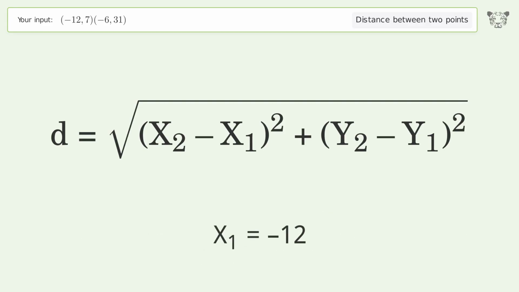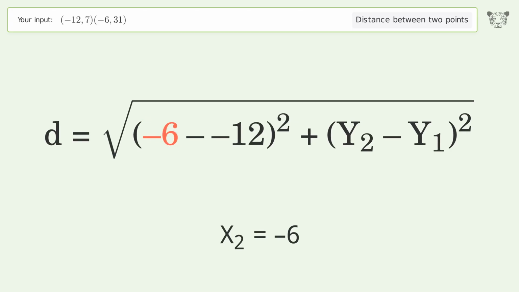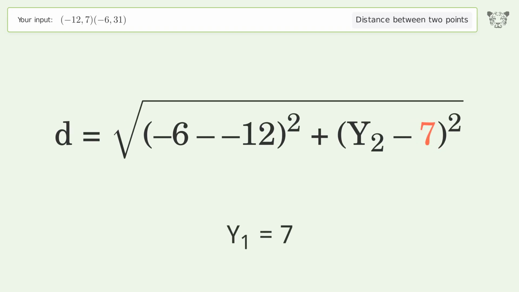x1 equals -12. x2 equals -6. y1 equals 7. y2 equals 31.